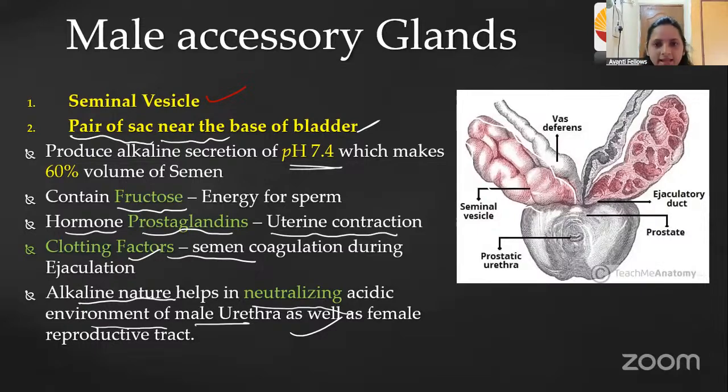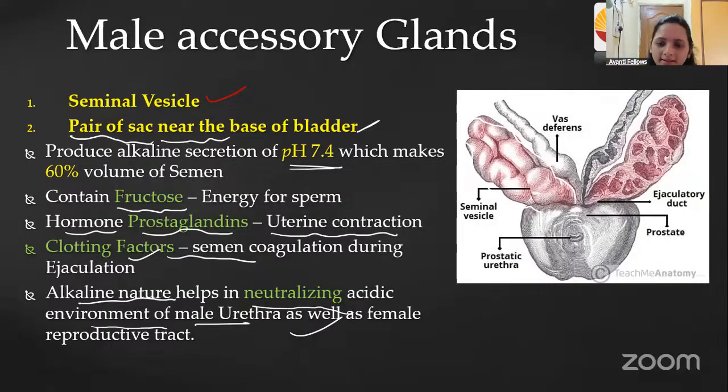When the contraction is happening in the female uterine after the immediate coitus, the female should not suddenly stand up and move. When she stands up and suddenly moves, the semen will be released outside the body. Right? It will go outside the body. So that's why the woman should rest on the bed for some time for the movement of the sperm.